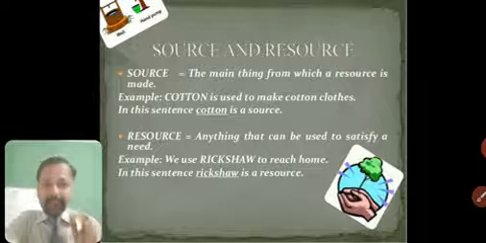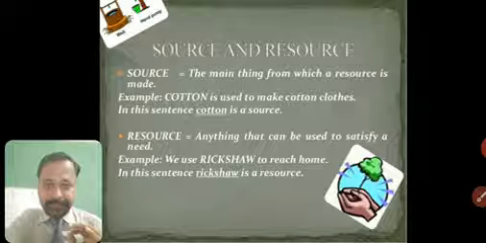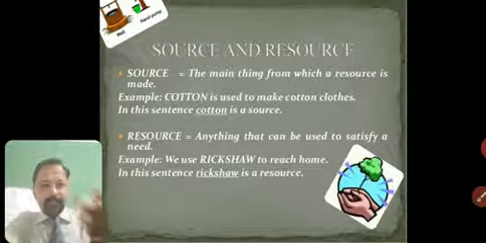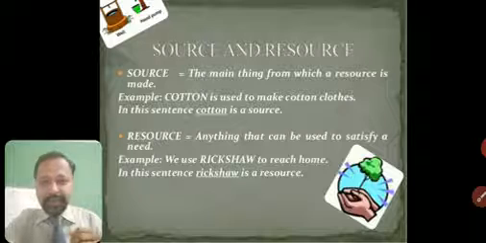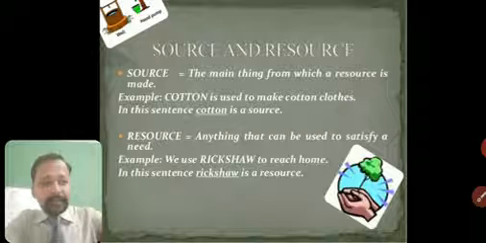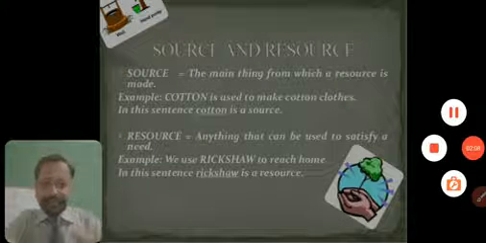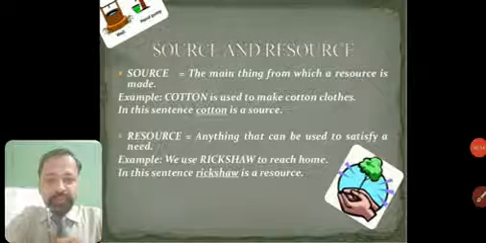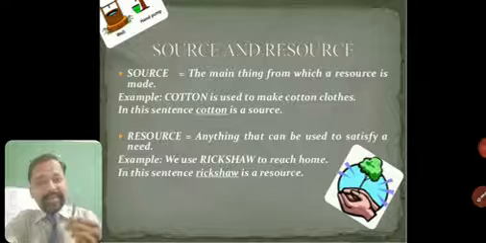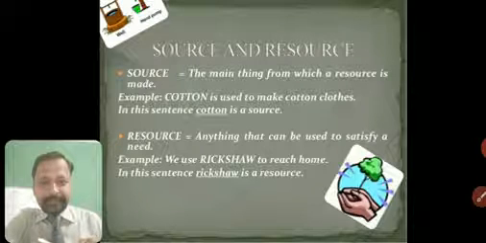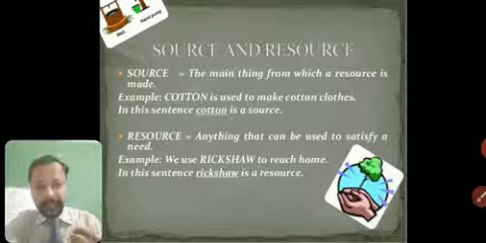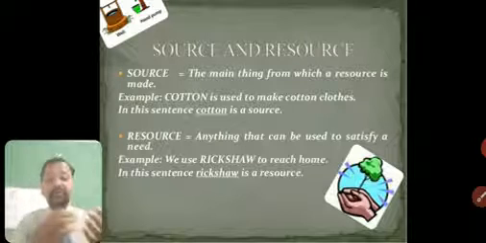Now what is a resource? Anything that can be used to satisfy a need is called a resource. Like the shirt I am wearing is a resource for me. The mobile I am using to record this video is a resource for me. Similarly, this pen is a resource for me because it satisfies my need of writing.